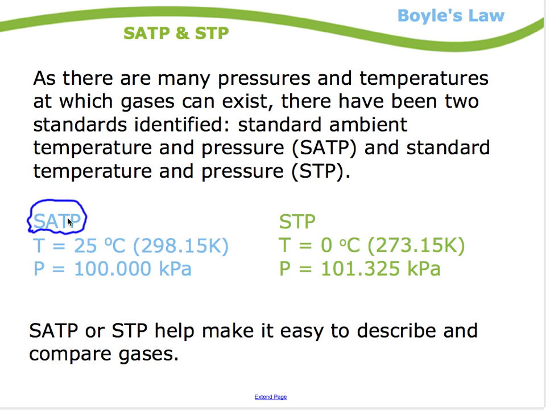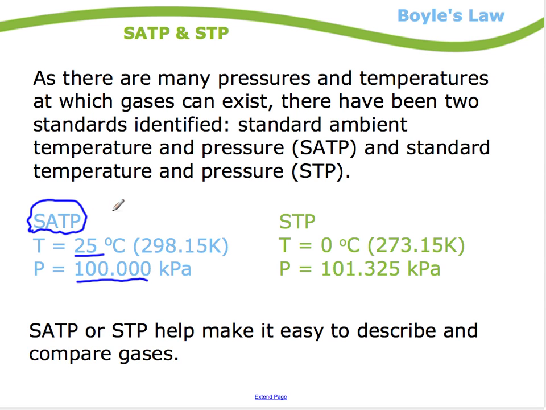If we say SATP, what that means is standard, I think it stands for ambient temperature and pressure. What that's given me is that the temperature is 25 degrees Celsius and the pressure is 100 kilopascals.